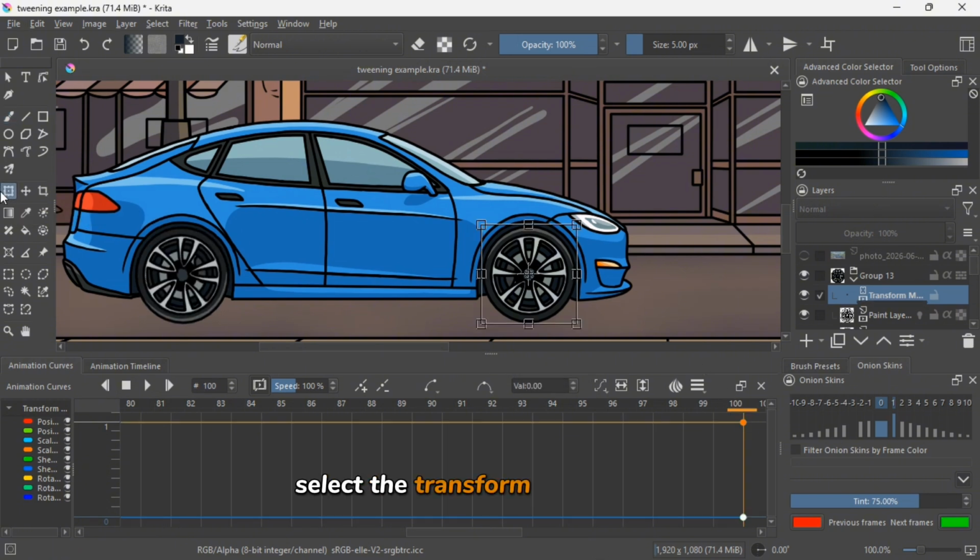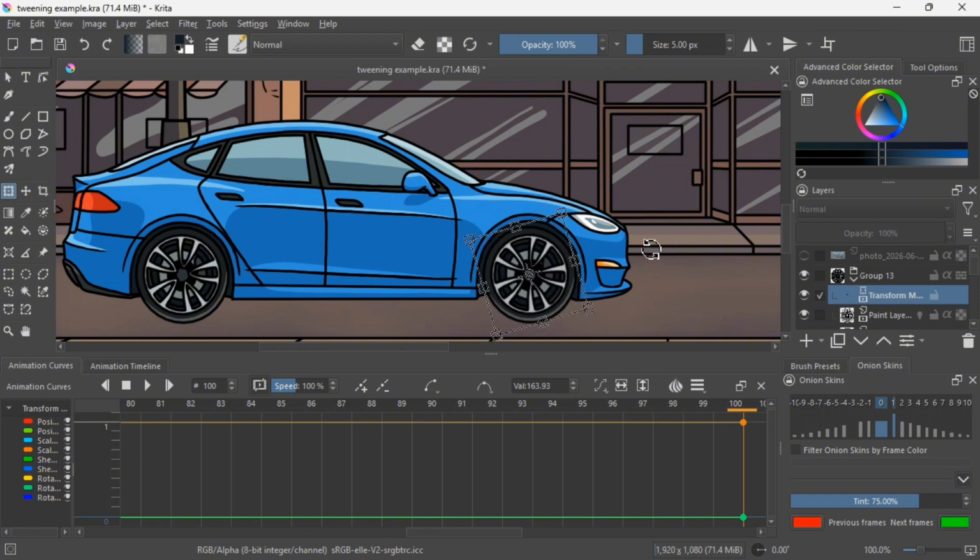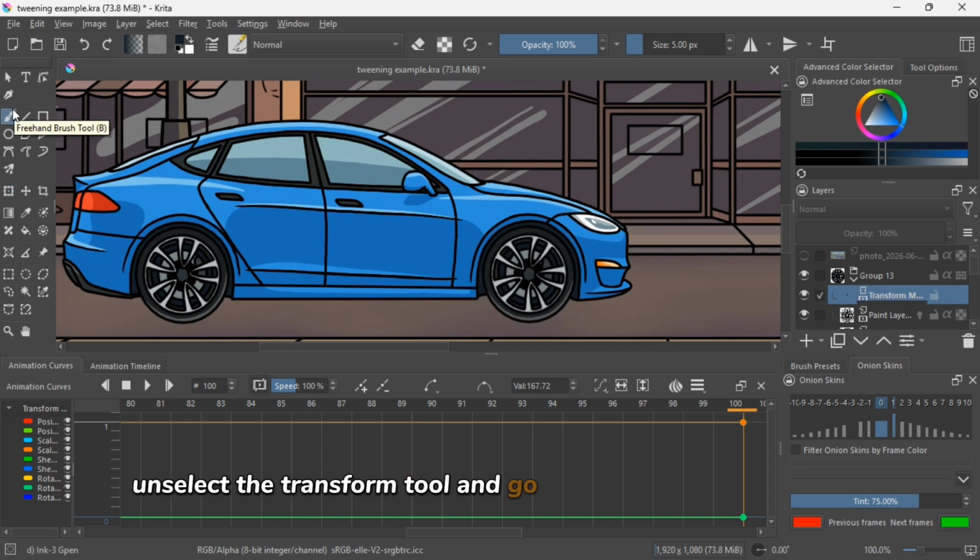Select the Transform tool and rotate the second wheel to give it the same spinning motion. Unselect the Transform tool and go to the Animation Curves tab.